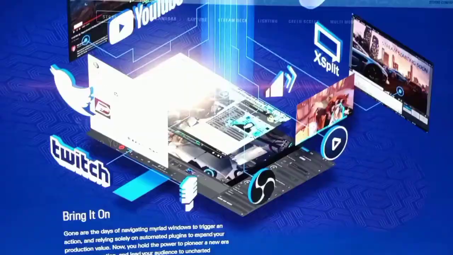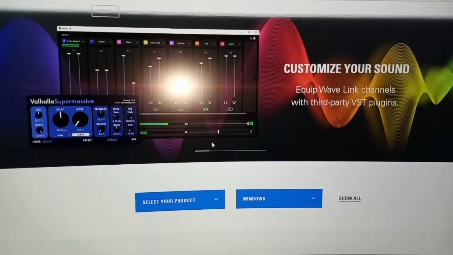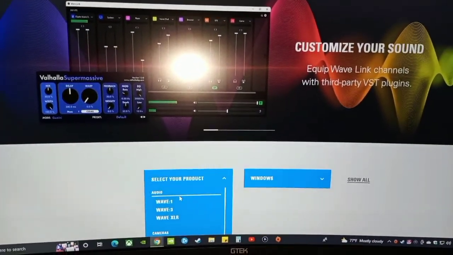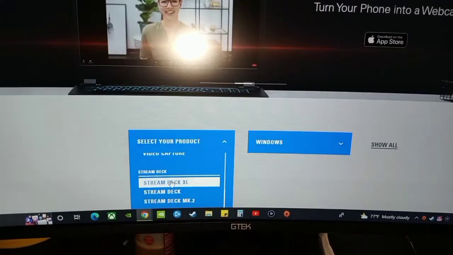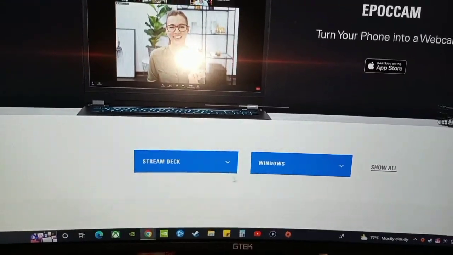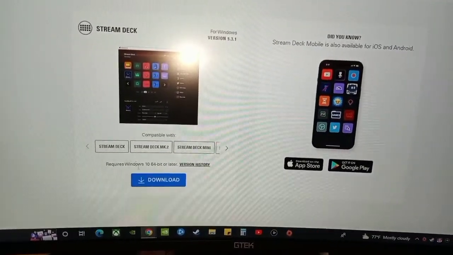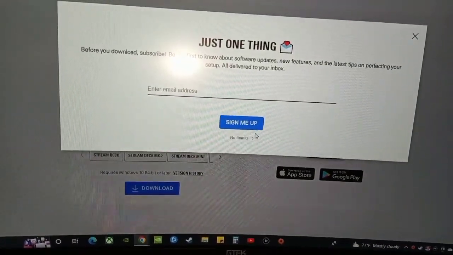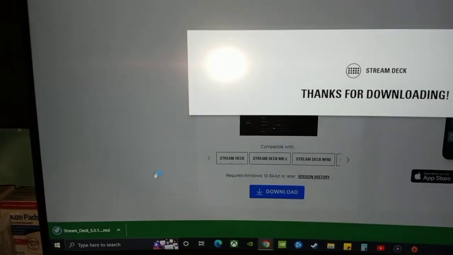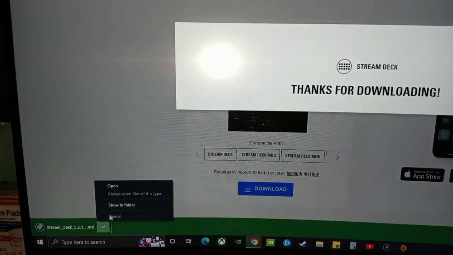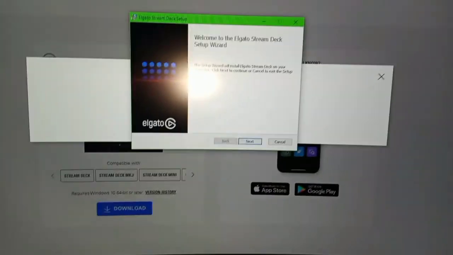Hold up. Go to Elgato, let's say downloads. Go downloads. Select your product. And then down here you see all the stuff right there. Stream Deck. And bam bam, download. Thanks for downloading. Then it's downloading, so like that. You open that up. And then yeah, you just do all this stuff right quick.